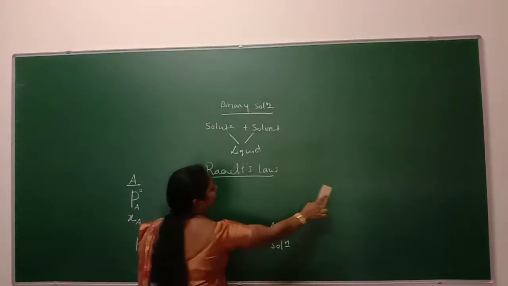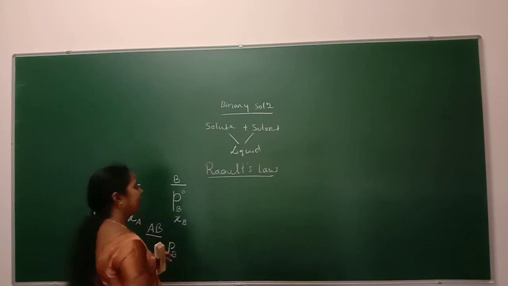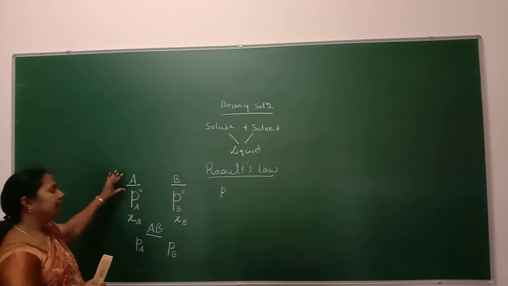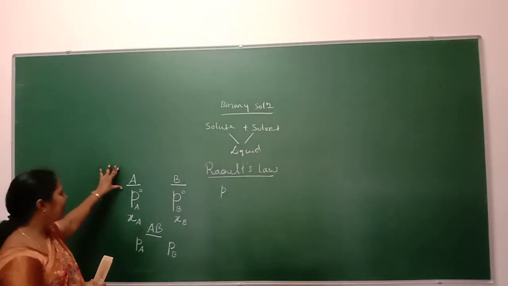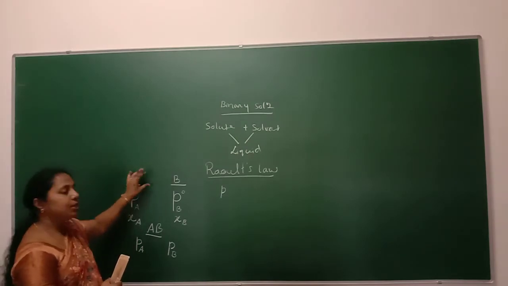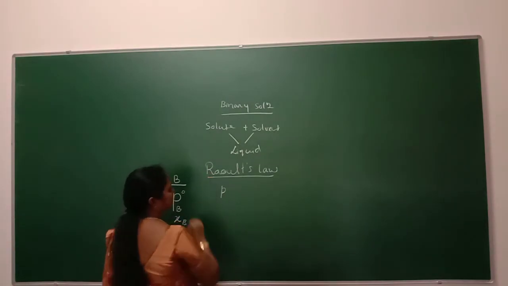So what is the statement of Raoult's law? Raoult's law can be defined as the partial pressure of each component, it may be either liquid A or liquid B. So we will consider one of the components for explaining Raoult's law.